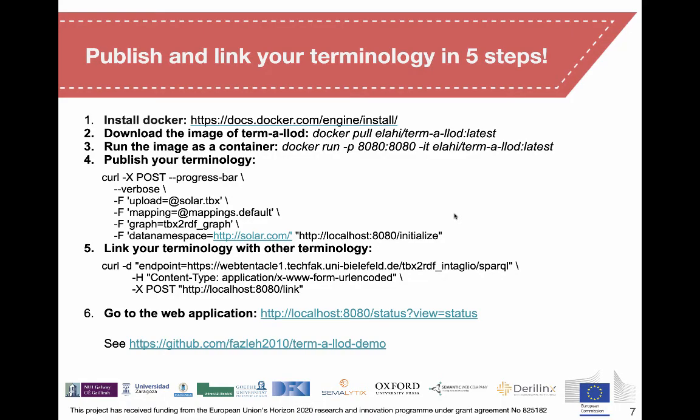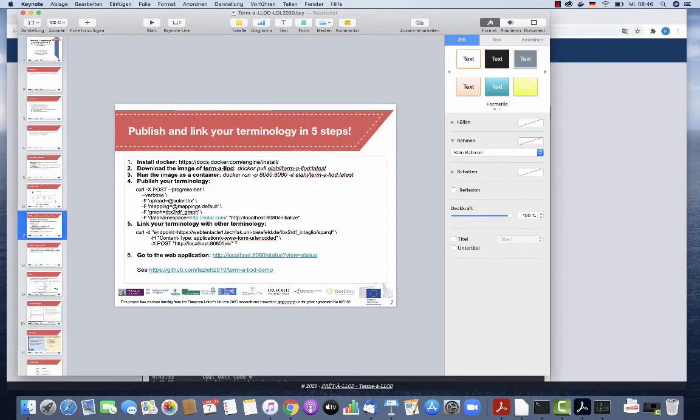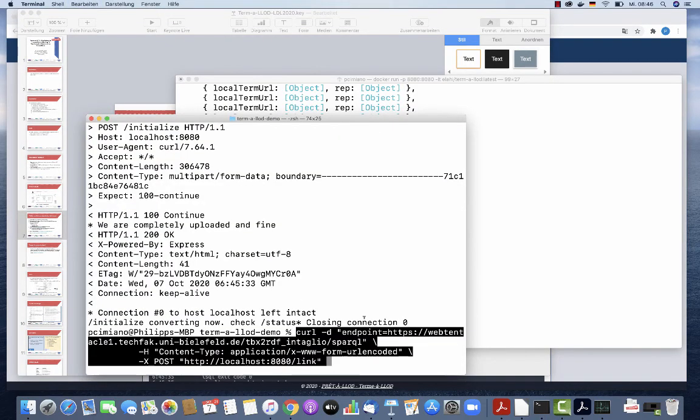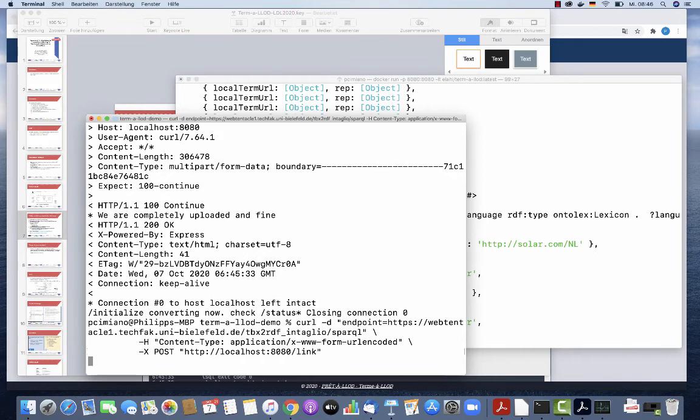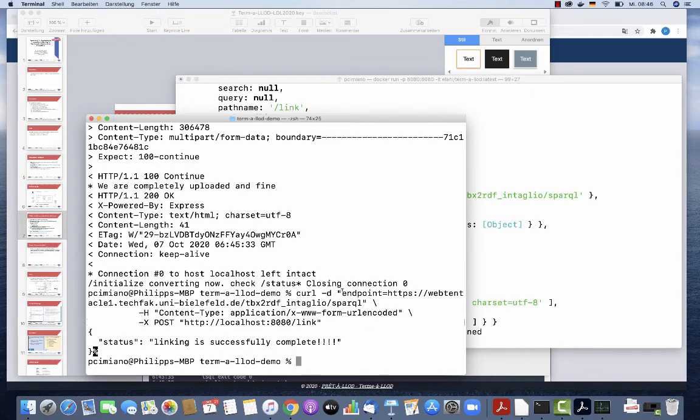So let's go to the next step now. Assume I want to link my terminology with another terminology, for example, with the intaglio terminology that is hosted here at this endpoint, that also provides a SPARQL interface that allows the data basically to be queried. So with this command here, I can basically send a request to the server to link the terminology that I've just uploaded to another terminology that is published as linked data on the web. So here I get the message that the linking is successful and complete.